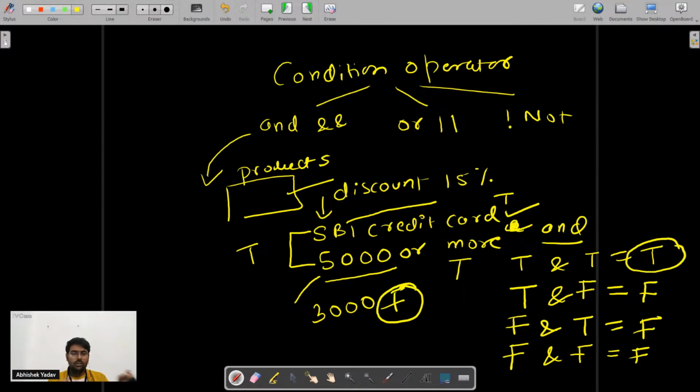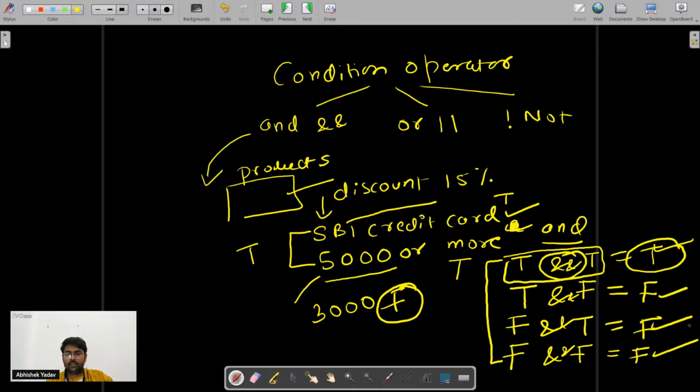right everyone. So here if you will analyze the table here, you can see when both the condition are true and you are using this and operator here, then you will get the result as true. If any one of the condition is false, you will get the result as false here, right everyone. To this point, anyone has any doubt, please ask. Okay, please write in the chat if it is clear, yes or no, right.